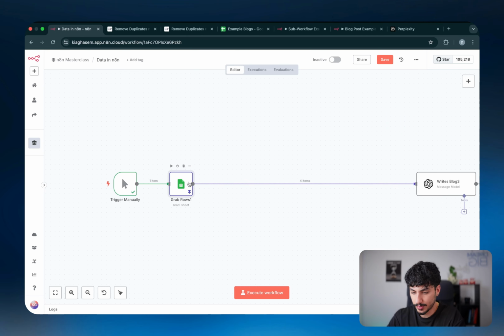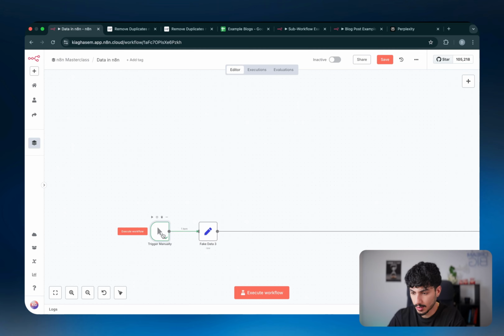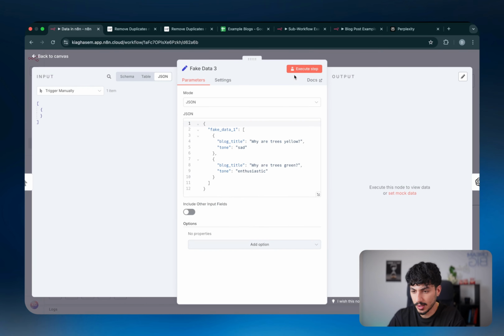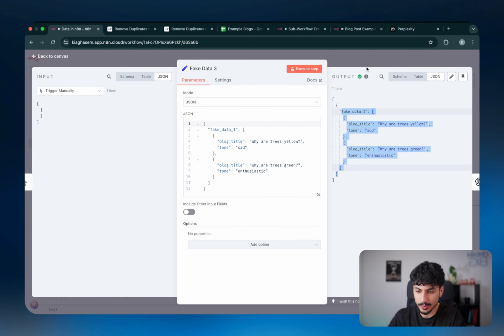So I'm just going to unpin this. There we go. It goes back to 3 items. And now I'm going to go back to another example just to quickly show you guys the next node we're going to be working with. In this example, we have a set fields node that's just creating fake data again, like we saw before. And this one's got the same thing. So it's just got an array of fake data with 2 items inside it.